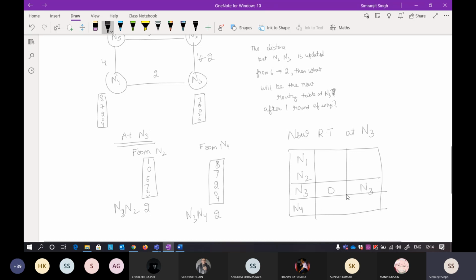Now follow the same step. 2 plus 1 is 3, 8 plus 2 is 10. So the least path is 3, and the next hop is N2. In the similar way, 0 plus 2 is 2, 7 plus 2 is 9. So the least path is 0 plus 2, that is 2, and the next hop is N2. In the similar way, 3 plus 2 is 5, 4 plus 2 is 6. So 5 is least, and the next hop is N2. That is how you make the new routing table at N3.